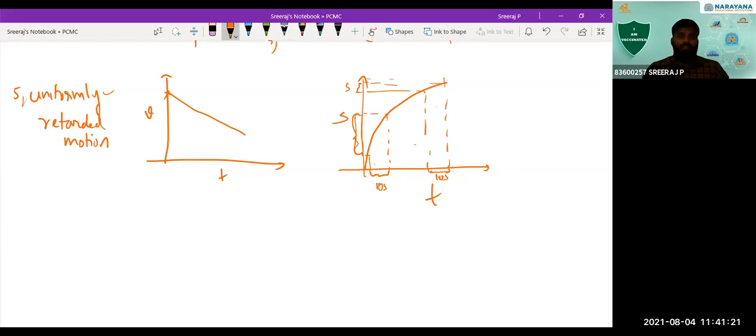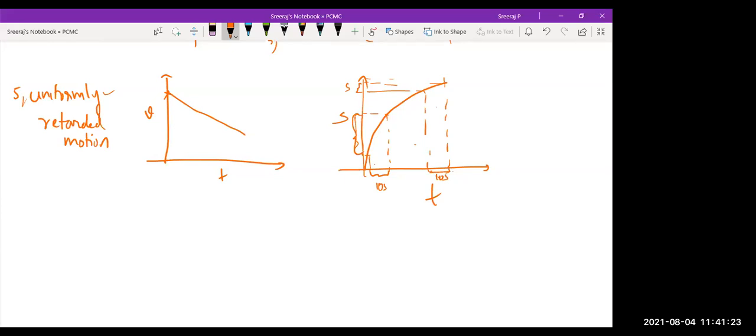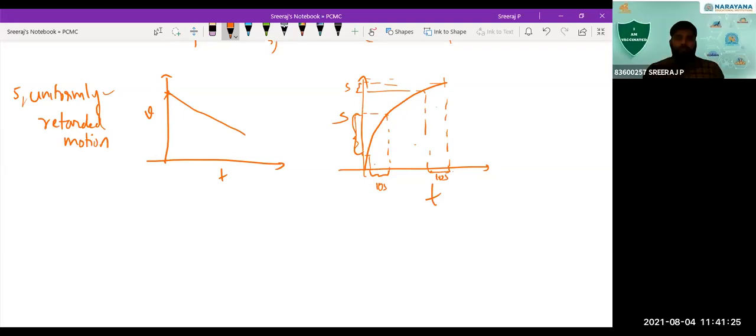So that is actually the relevance of this. For uniformly retarded motion, the velocity time graph will be this, and the displacement time graph will be like this.